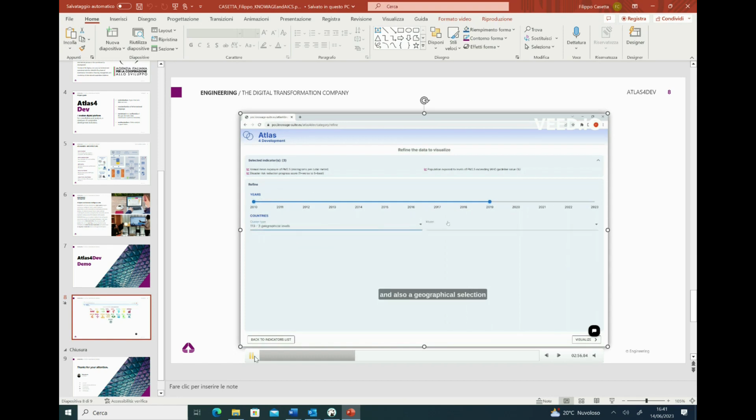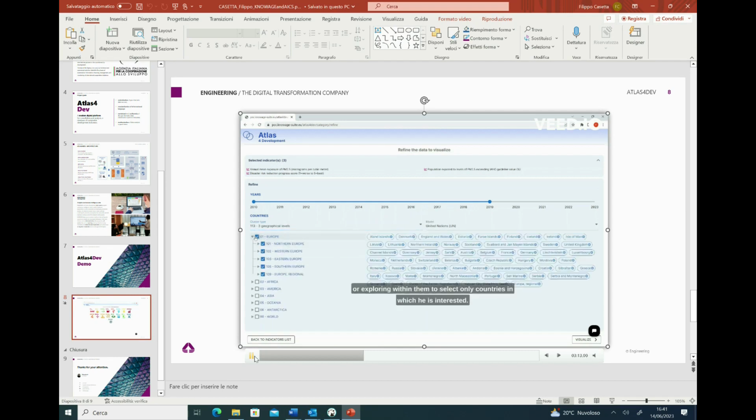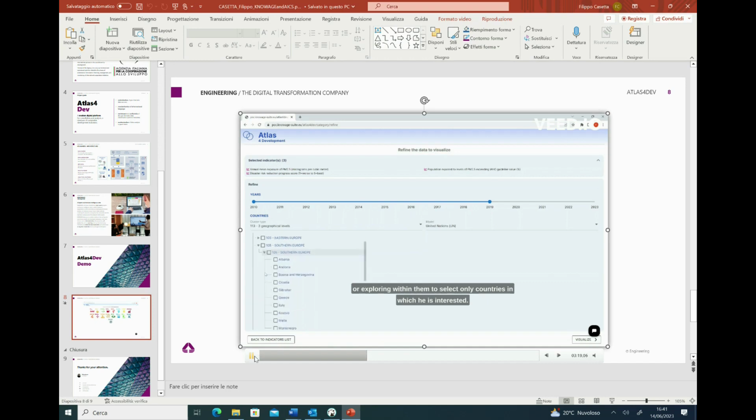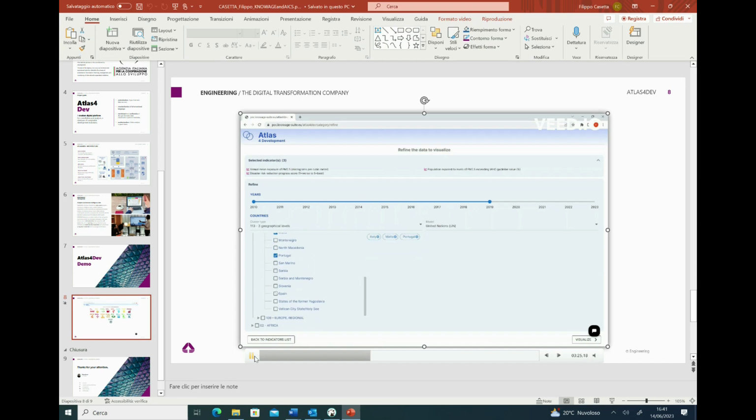And the other filter is a geographical one. The countries are grouped into clusters according to different classification models. In this case, we use the United Nations model. And with this, we are going to select the countries in the analysis. We can select a full cluster or explore within them to select only the countries in which we are interested. When we select a country, it will appear on the right.